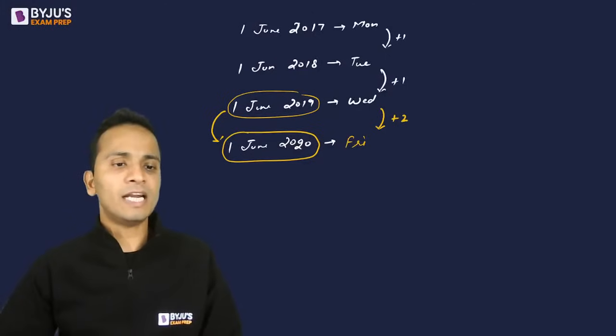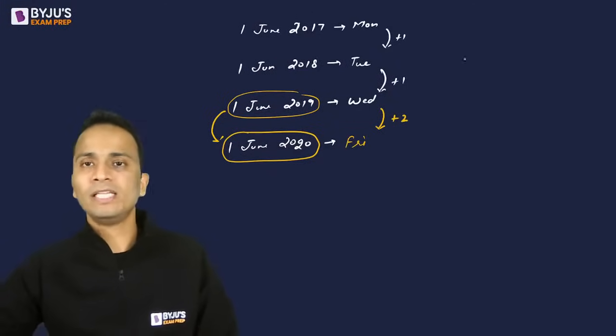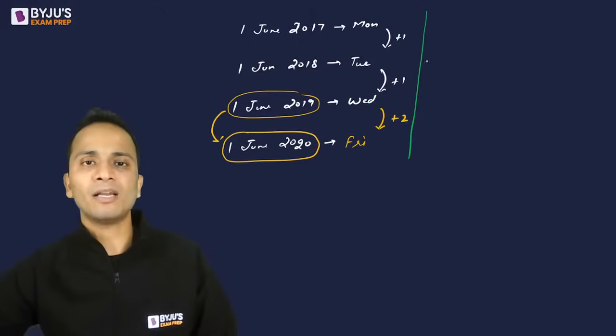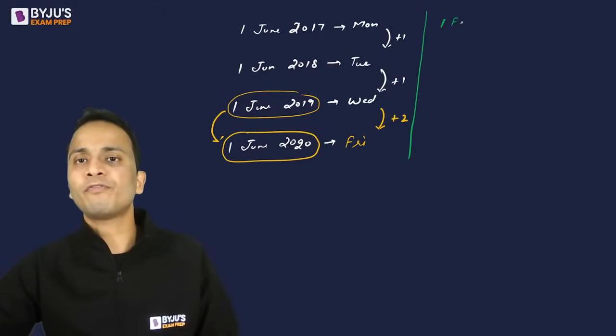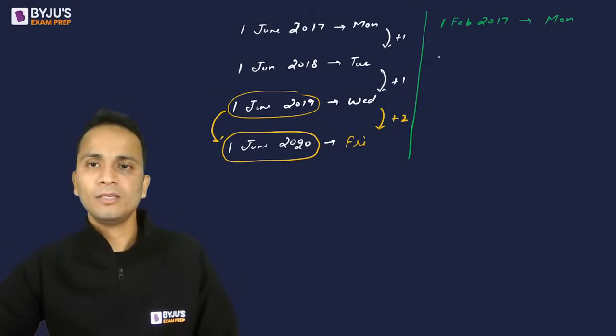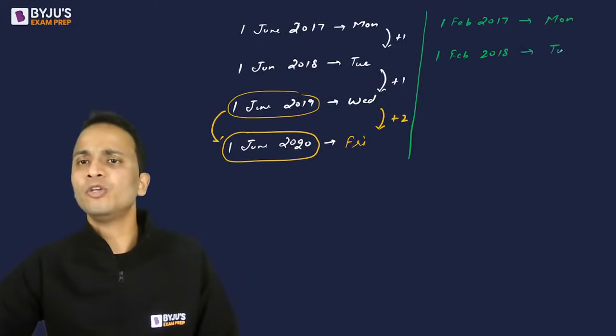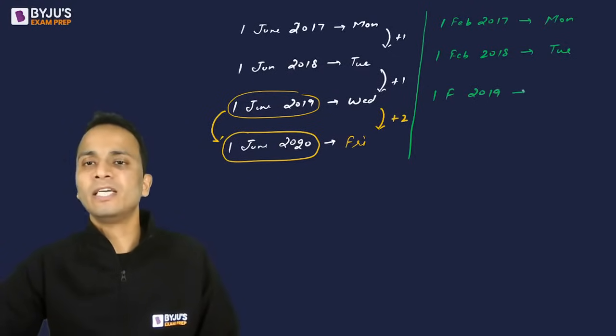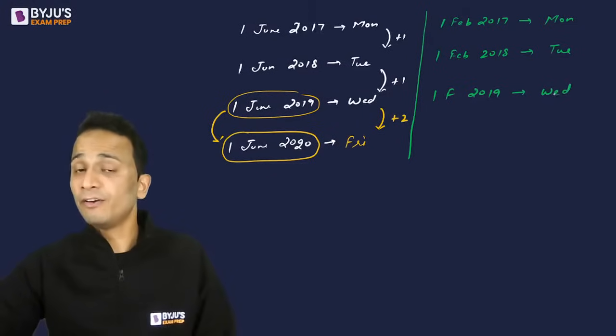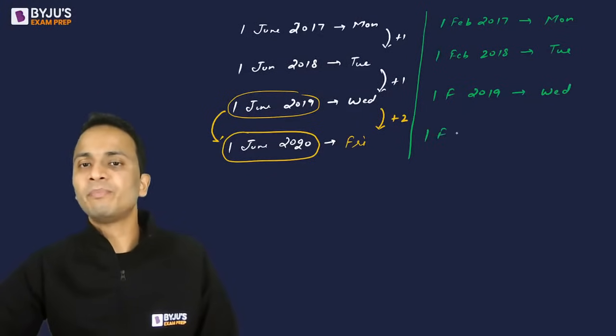I'll make you understand with another example. So let's look at another example in parallel to this. 1st of February 2017, let's say it is a Monday. Now 1st of February 2018, normal year, it will be a Tuesday. 1st February 2019, it will be a Wednesday. Careful now. 1st of February 2020.